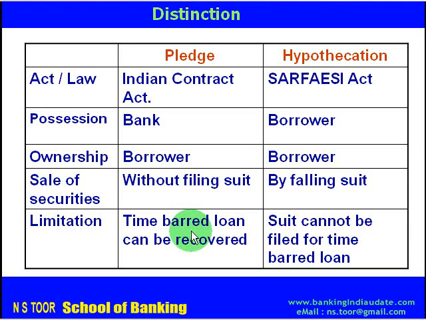So in case of pledge, even those loans can be recovered where suit cannot be filed because time to file the suit has lapsed, which is called a limitation. In case of hypothecation, the suit can be filed only during limitation period. In case that time has passed according to Limitation Act, then suit cannot be filed.